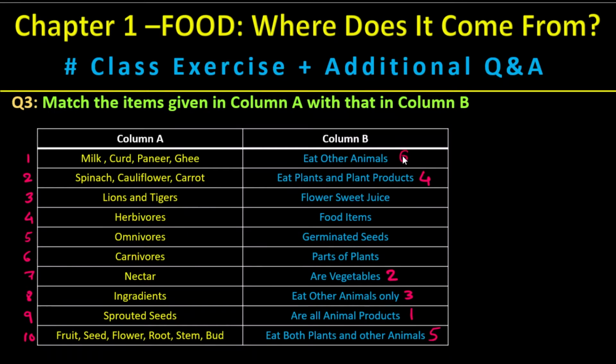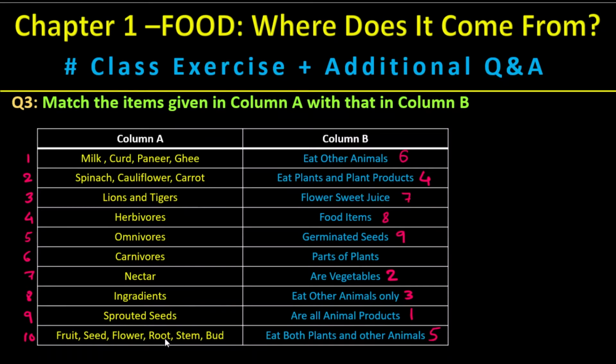So 6. There are two options here. Nectar. Nectar is the sweet juice from the flower. Let's see where exactly it is. Yeah, 7. Ingredients. Ingredients are nothing but different parts, different items of food. So let's see the food items. 8. Sprouted seeds is the one which is germinated when we put the seed into the water. So this is the germinated seed.